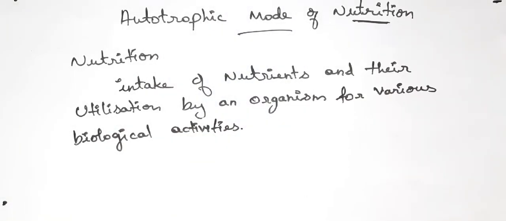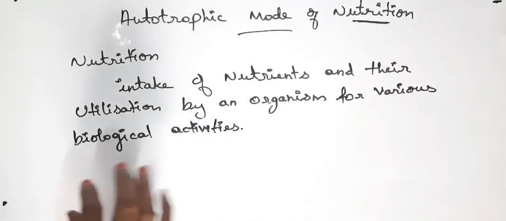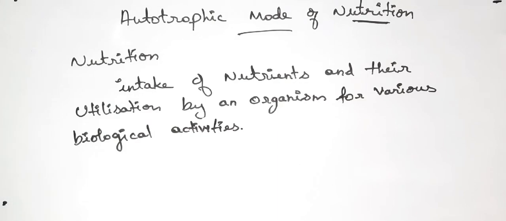So what are the various biological activities? Our day-to-day life work is called biological activities. Everything will occur properly when proper nutrients are there in our body.